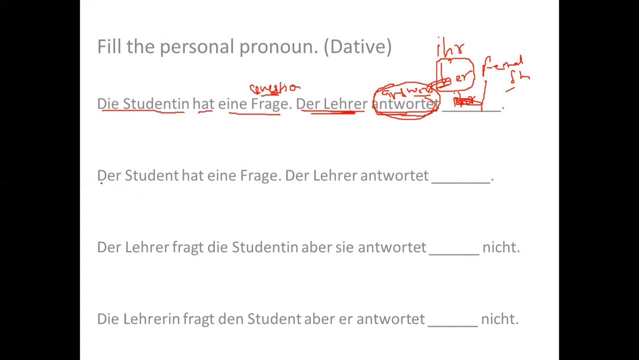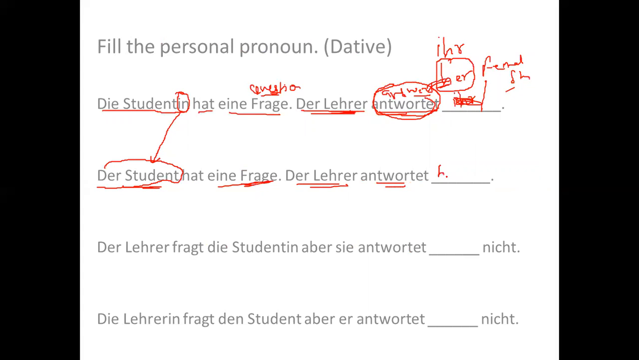Second sentence, it says der Student. Now I'm talking about a male student. Here it was Studentin, right? Here it is only Student, so male student. So the boy has a question, Frage. Der Student hat eine Frage. The boy has a question. There later, the teacher, the sir, antwortet.